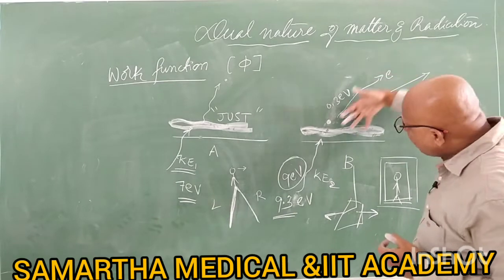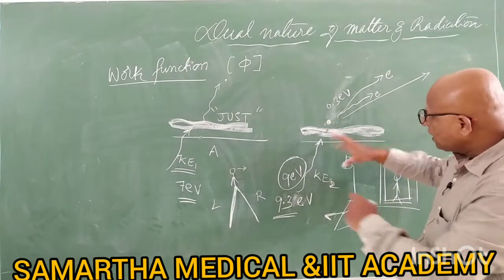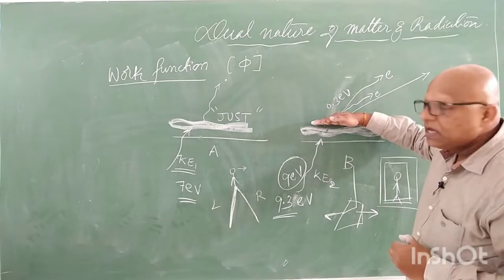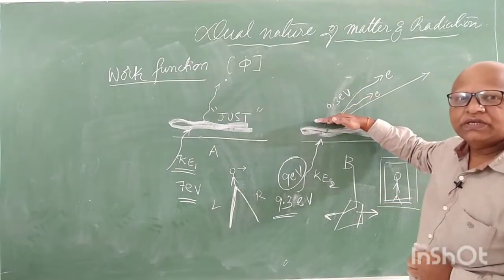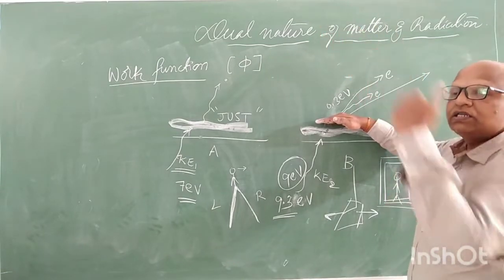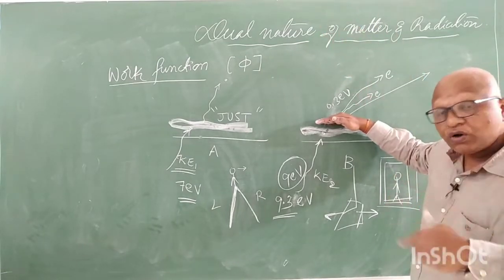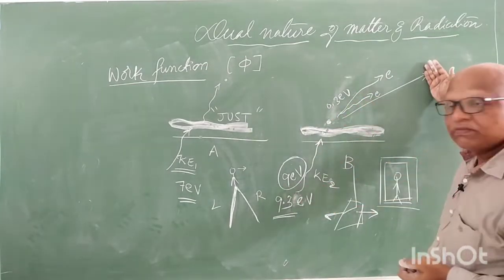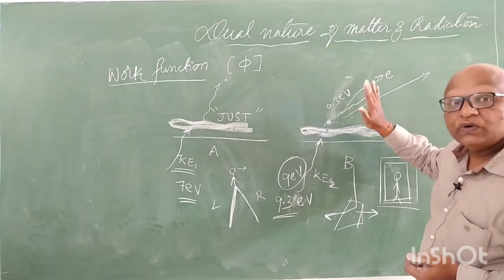There is light falling over the electrons. Electrons absorb the energy of light. They come out of the metallic surface. Then it is photoelectric emission. If the energy of incoming light is more than 9 eV, then the electrons are again released from the metallic surface. We call it the photoelectric effect.